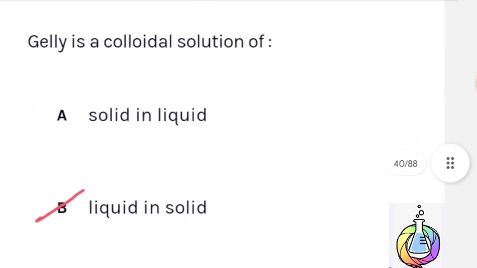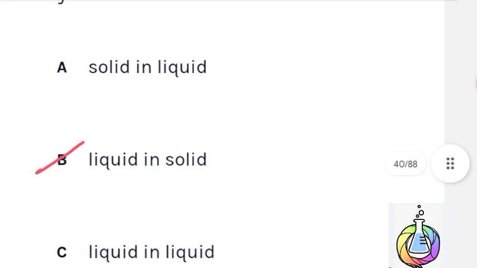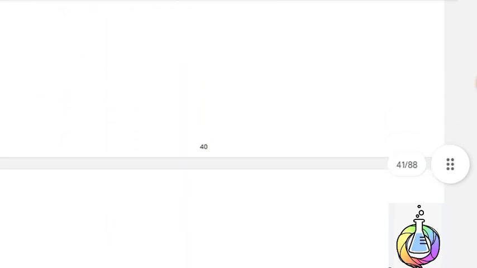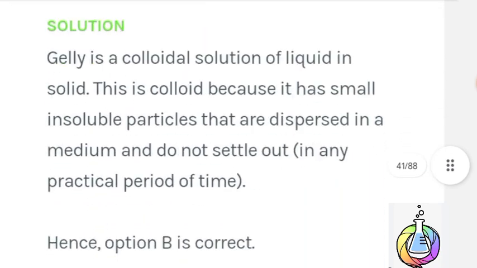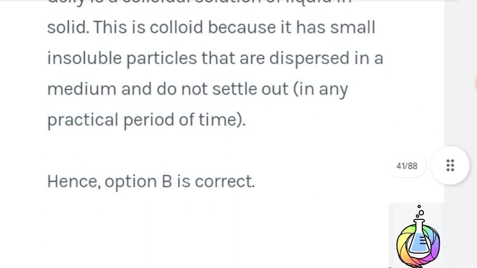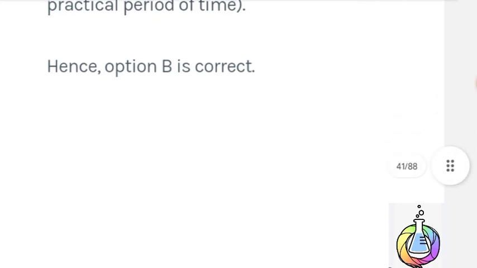Next question. Jelly is a colloidal solution of liquid in solids. Therefore, option B is the correct answer. Here is the solution for this question. Jelly is a colloidal solution of liquid in solids. This is a colloid because it has small insoluble particles that are dispersed in the medium and do not settle out. Therefore, option B is the correct answer.